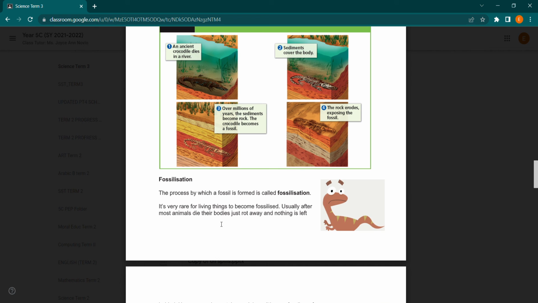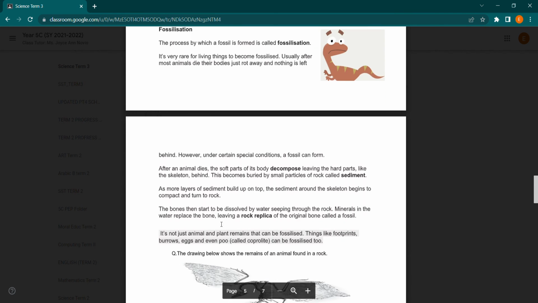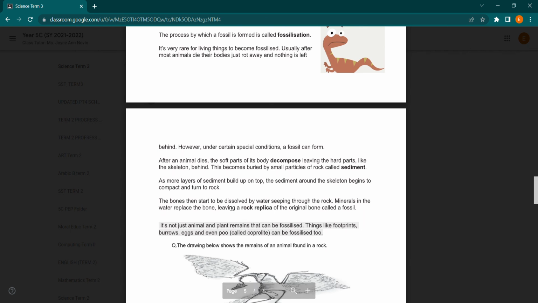Usually after most animals die, their bodies just rot away, and then nothing is left behind. However, under certain special conditions, a fossil can form. After an animal dies, the soft parts of its body decompose, leaving the hard parts like the skeleton behind. This becomes buried in small particles of rock called sediment. As more layers of sediment build up on top, the sediments around the skeleton begin to compact and turn to